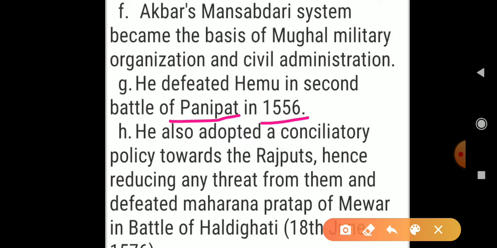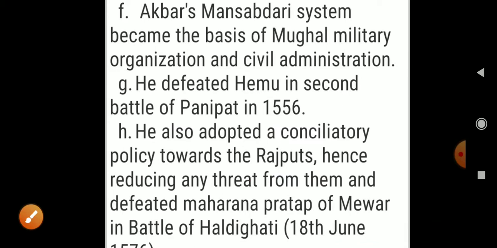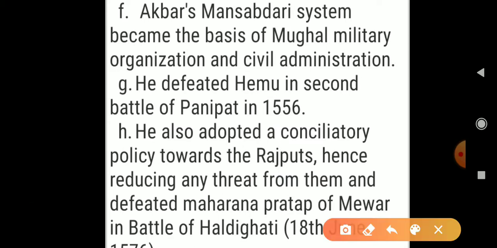He also adopted a conciliatory policy towards Rajputs, hence reducing any threat from them, and defeated Maharana Pratap of Mewar in the Battle of Haldi Ghati.